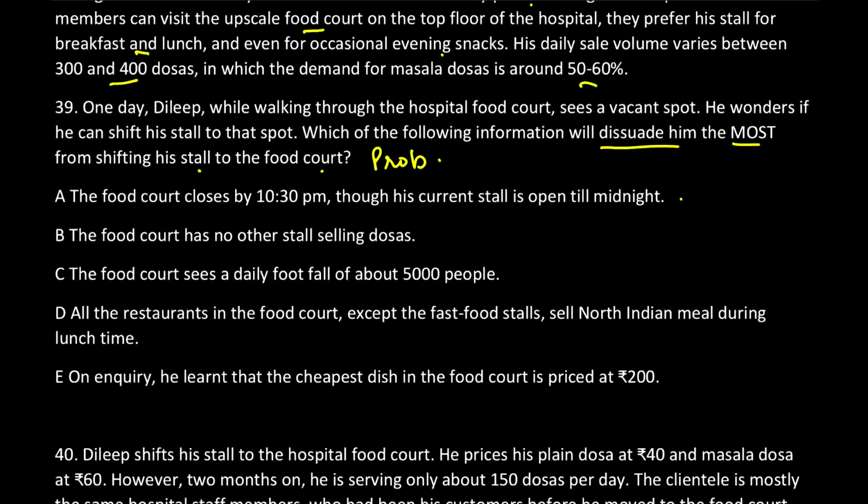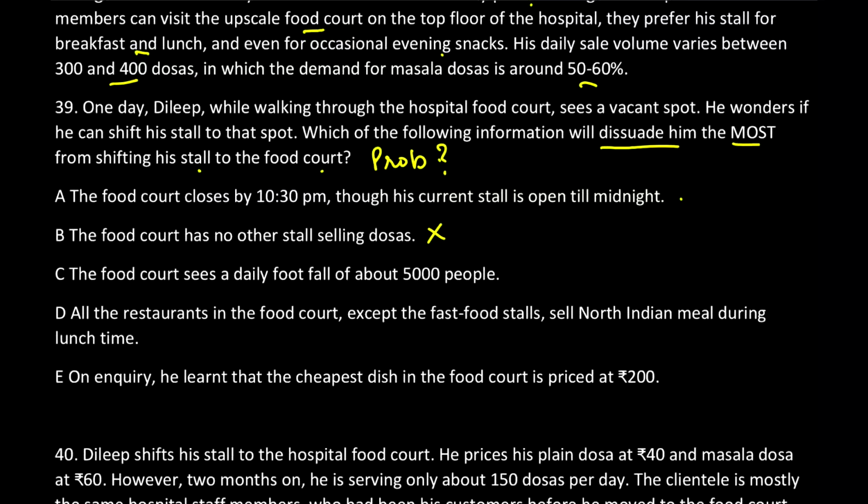Option B: the food court has no other stall selling dosas. Is this a benefit or a disadvantage? Of course, this is an advantage of moving into the food court, because no other stall there offers dosa. So if he goes there, he'll get a USP. But is this what I want? No, my question was to find something which will not impress him into purchasing the spot there. So this is impressing me, and of course option B is gone. Now we'll check the next one: the food court sees a daily footfall of about 5,000 people. Ask yourself, is this a disadvantage or an advantage of moving into a food court? What was I asking for in the beginning?